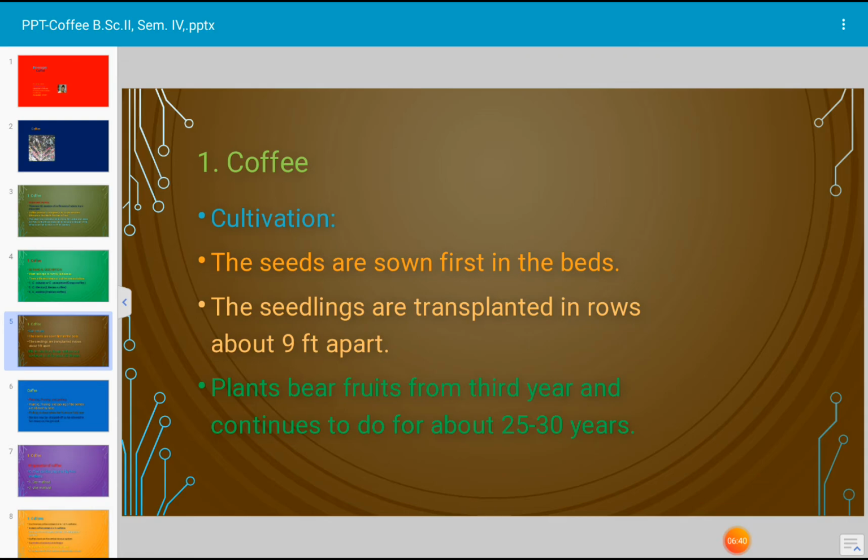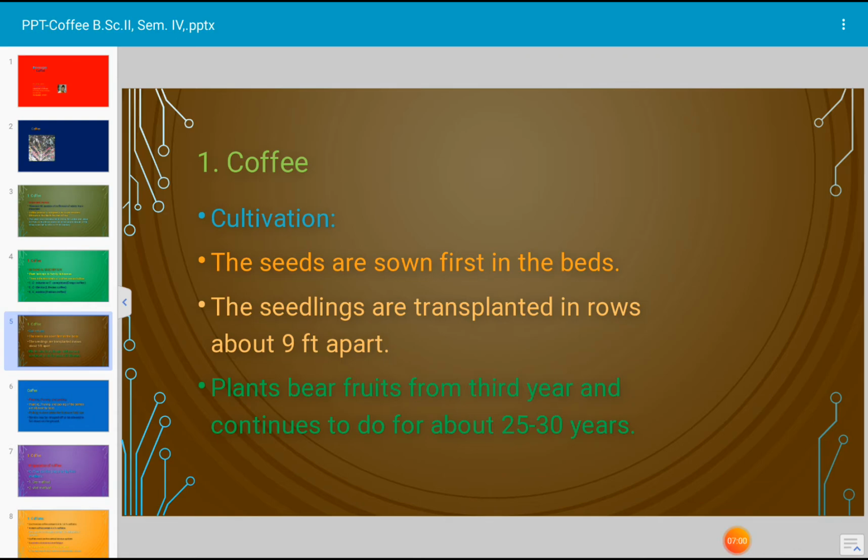Planting, pruning and picking of the berries are all done by hand. Picking is done when the fruits are fully ripe. They may be stripped off or allowed to fall down on the ground. They are then winnowed by throwing them in the air.